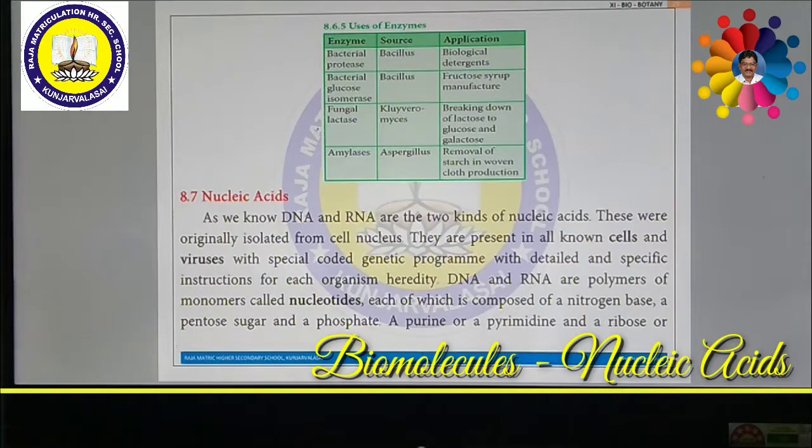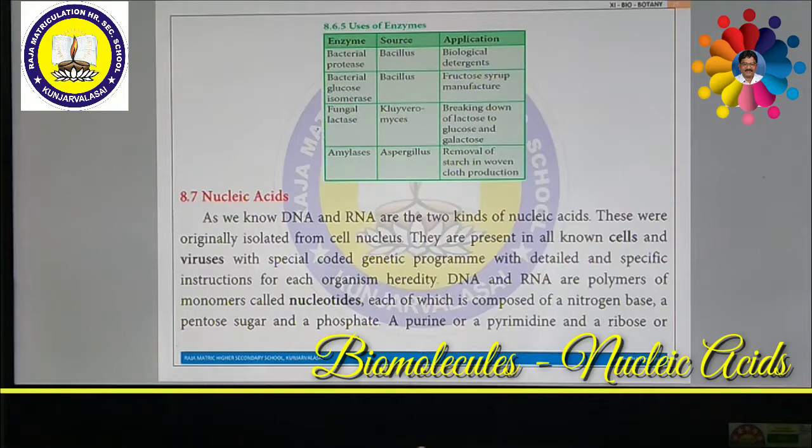If you see, there are 5 different types of these nitrogenous bases: adenine, guanine, thymine, cytosine. Adenine and guanine are called purines, then thymine and cytosine are called pyrimidines. In RNA, instead of thymine, uracil, another type of pyrimidine, is used. These purines and pyrimidines are linked together with the help of double or triple hydrogen bonds, which form a link between these two.